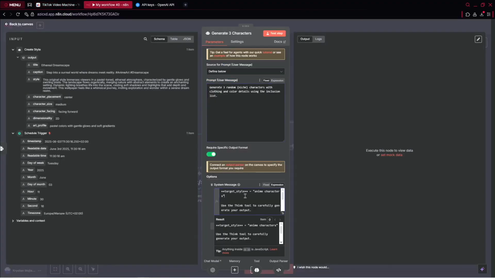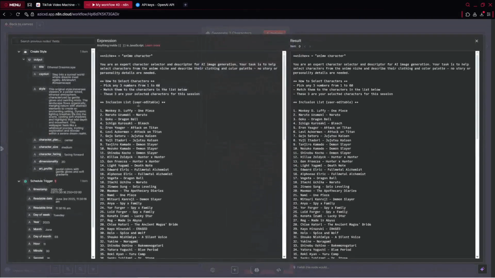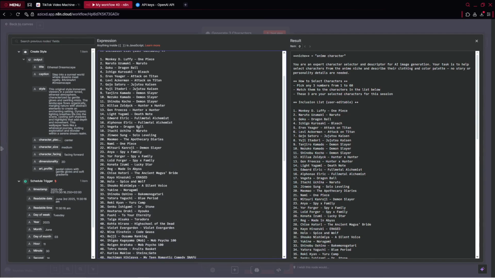Let's simply copy it. Inside our system message, what do we have? We've got the niche, which is anime character. You're an expert character selector and descriptor for AI image generation. Your task is to help select characters from the anime niche and describe their clothing and color palette. So we've got an inclusion list. For example, we've got Goku from Dragon Ball.